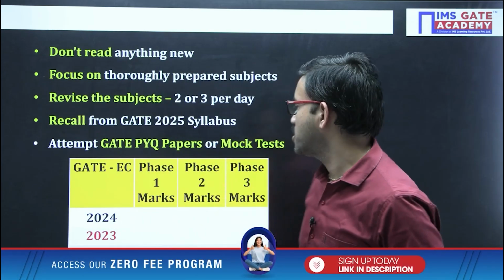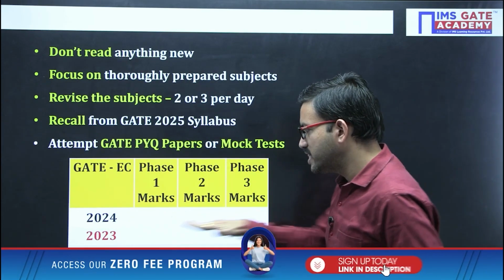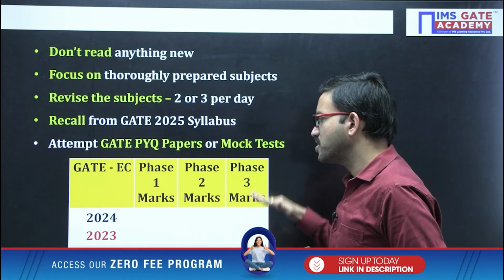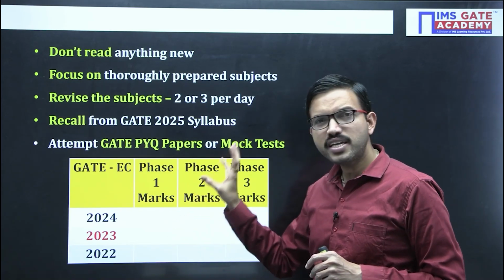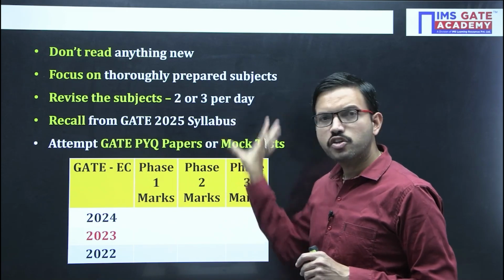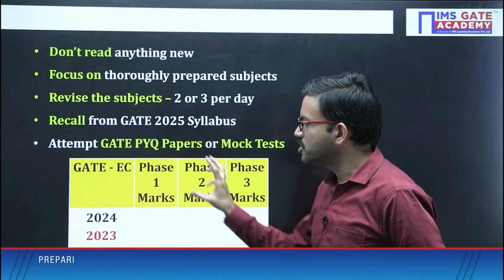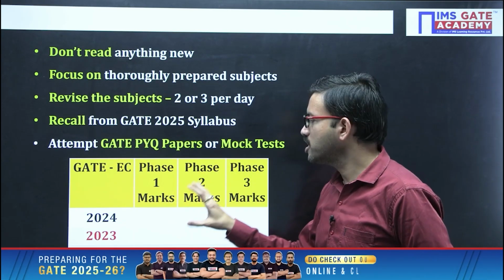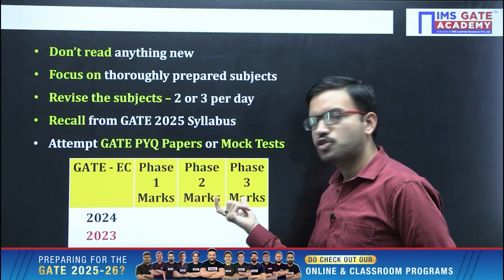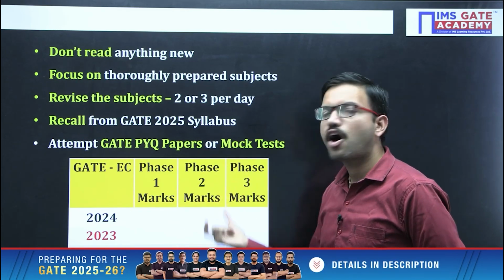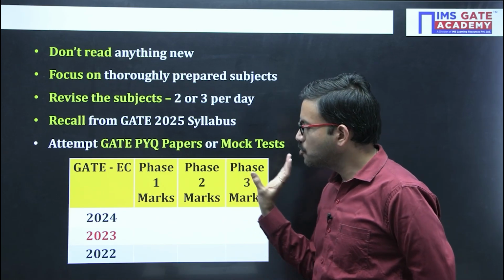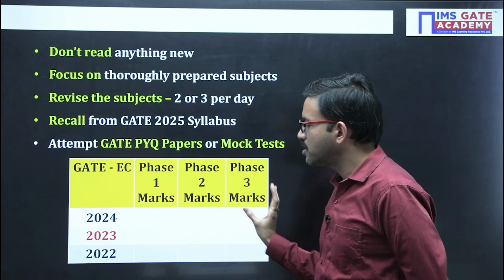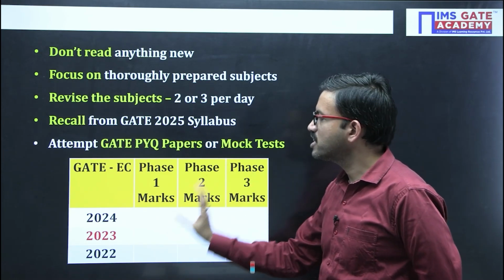So when you observe phase 1, phase 2, phase 3 marks, there should be improvement. What I mean to say is, the total is 100 marks, out of which in phase 1 how many did you get? By phase 2, how many marks did you get in total, and by phase 3? Now you have to compare phase 1 marks with phase 3, and phase 1 marks with phase 2.